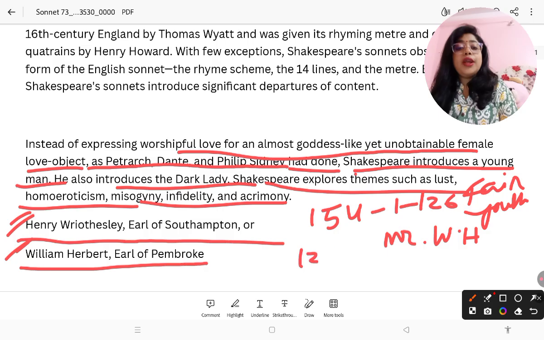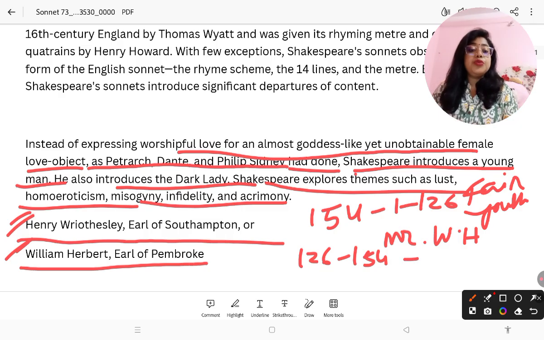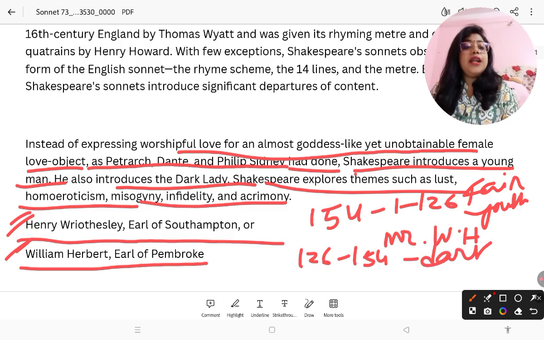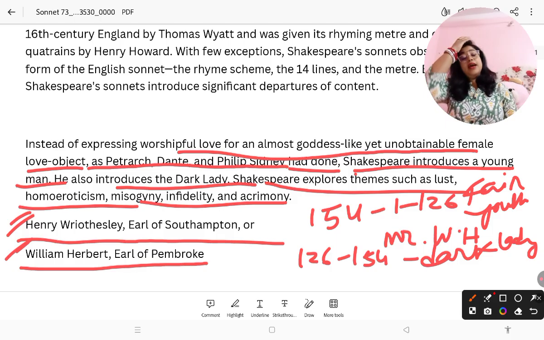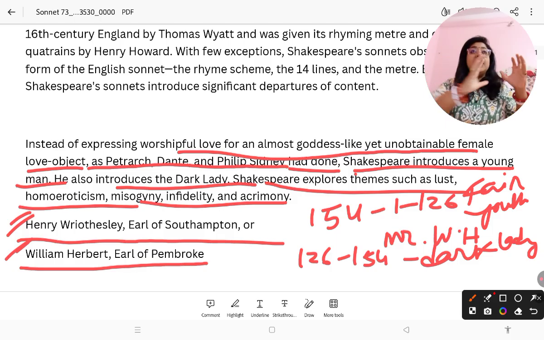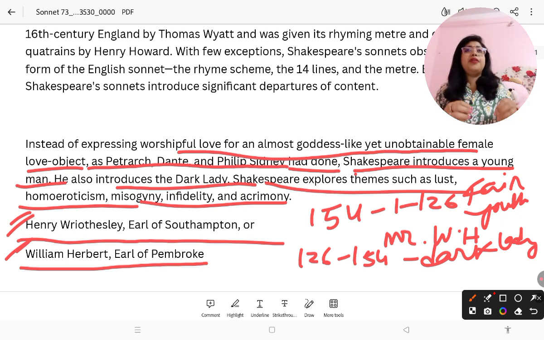Now sonnets 126 to 154 are addressed to the dark lady. So there you can also see that he is praising a dark lady. But previously, the lady used to be so fair. I mean, they addressed their beloved as so beautiful, so goddess-like a character. But here Shakespeare is addressing his beloved as a dark lady.